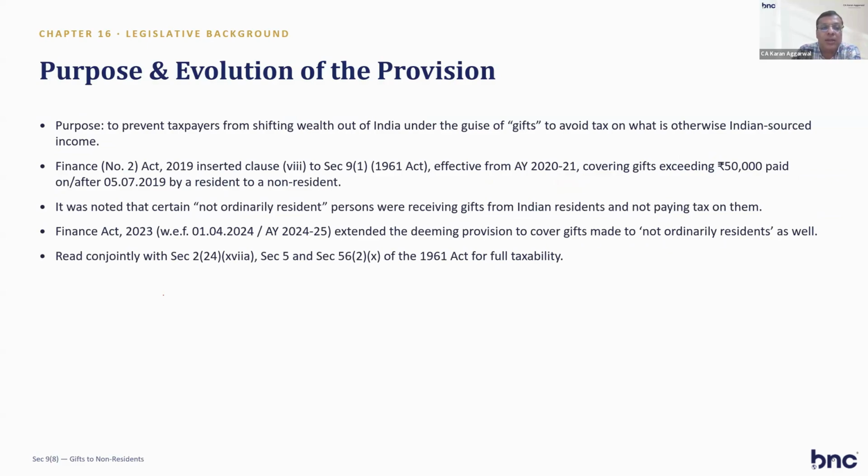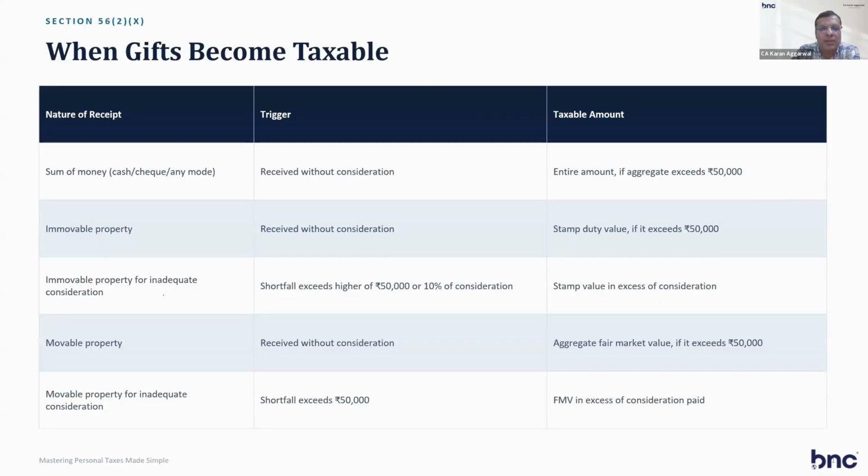So Finance Act 2019, which I told you earlier, inserted clause 7, effective from assessment year 2021, covering gifts exceeding 50,000 paid on or after 5 July 2019 by a resident or non-resident. So it was not covered for not ordinary residents. Now Finance Act 2023 has extended the deeming provision to cover gifts made to not ordinary residents as well. So now all resident, non-resident and not ordinary residents are covered by this provision, and the gift will be taxable.